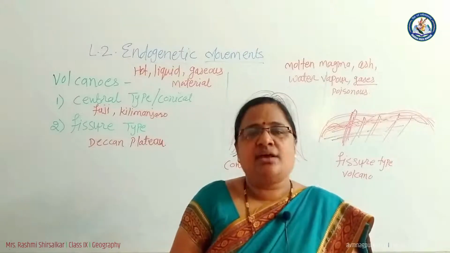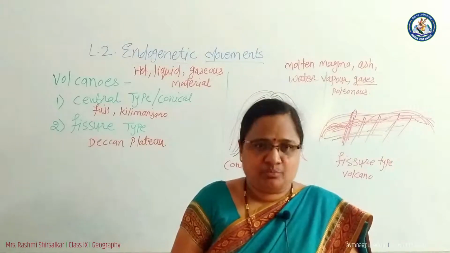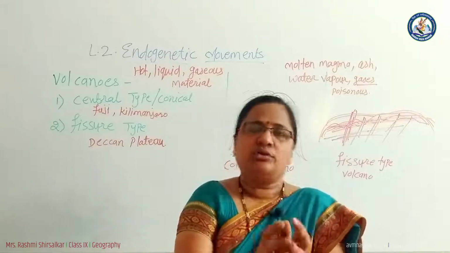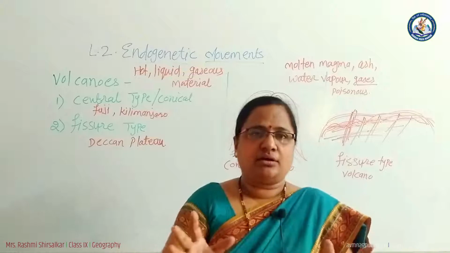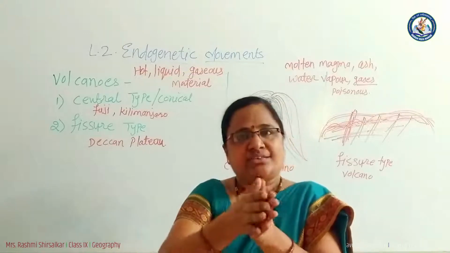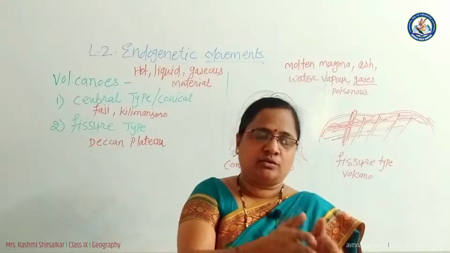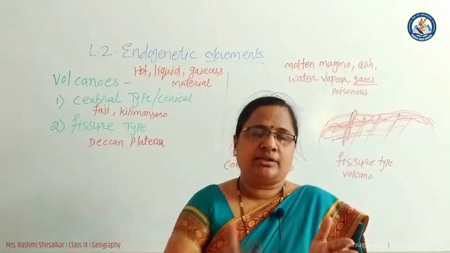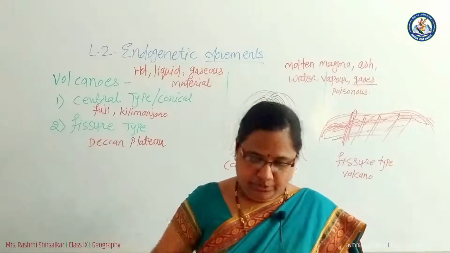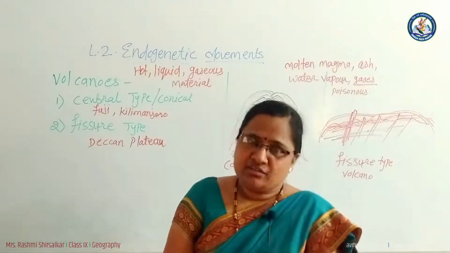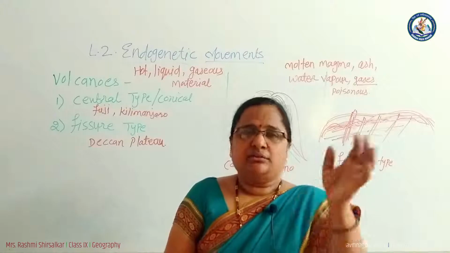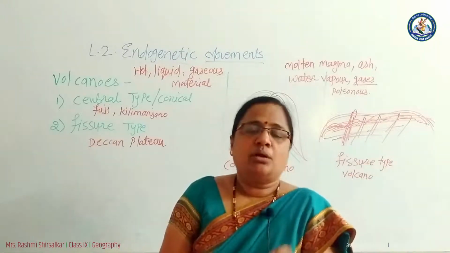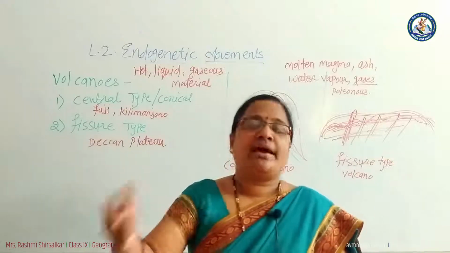Another one, number 3, is active, dormant and extinct. Active, the word shows that they are active throughout the year. Whenever there is no time duration between a first volcanic eruption and another one, they continuously erupt from that particular place. And another one is dormant, means dormant for a long period, it is not inactive, but in the future it may become active.